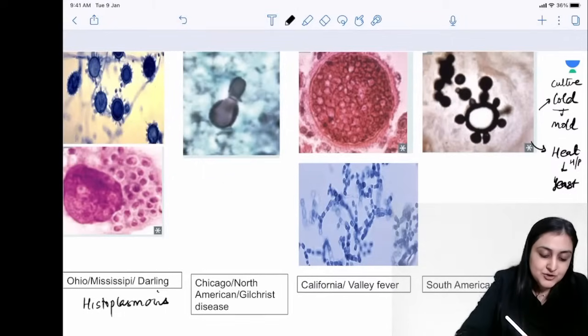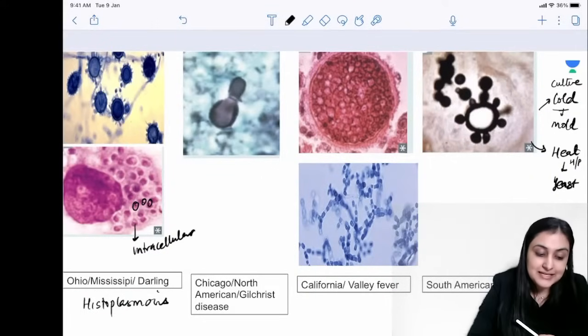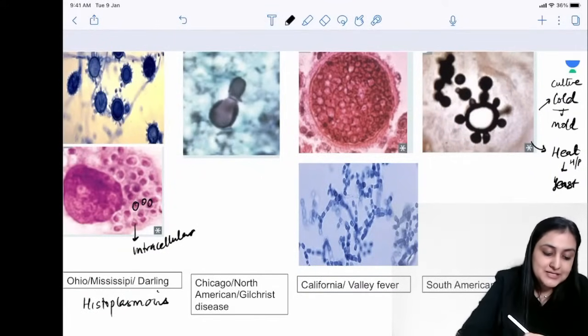We see that in histoplasmosis, in the histopathological appearance, we see these yeasts which are intracellular. So you're going to be seeing these intracellular within the macrophages. These are the yeast form. And in the culture, you are seeing what kind of conidia? These are called tuberculate macroconidia.